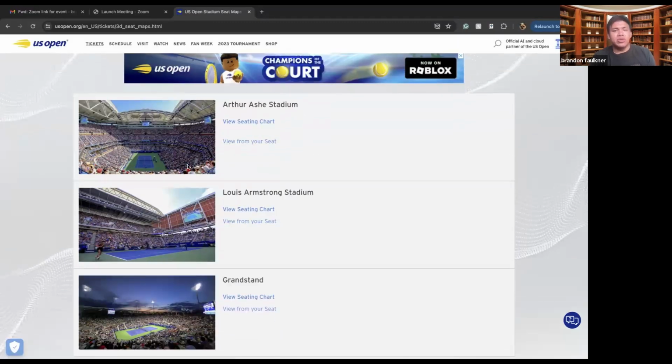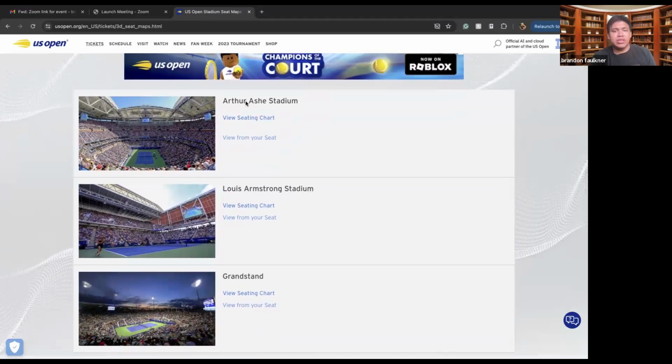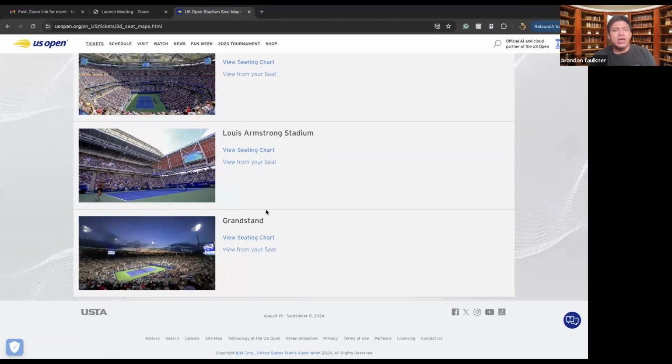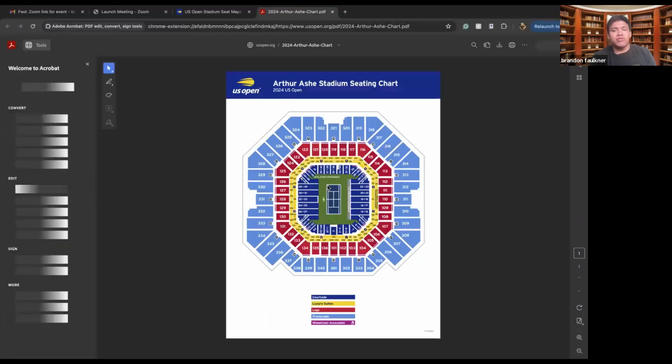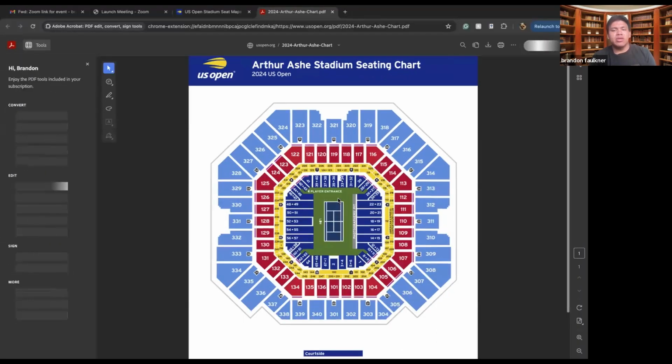and then also which court you're going to be on. So with the US Open, there are three different courts. There's Arthur Ashe Stadium, there's also Louis Armstrong Stadium, and then there's of course Grandstand Stadium. The one that most people know is Arthur Ashe Stadium, where you can view all seating, whether it's close to the court, whether it's far away from the court. We can see it all here.